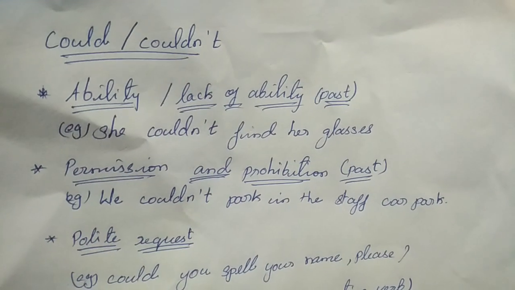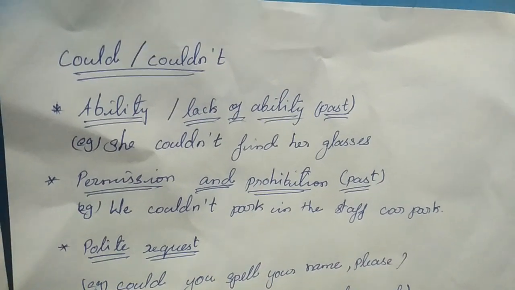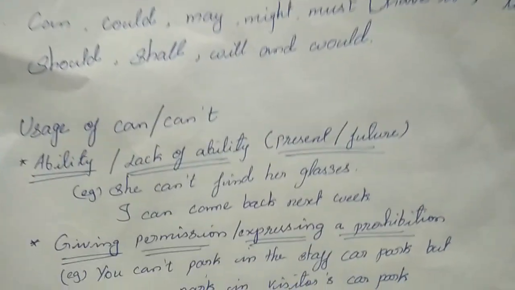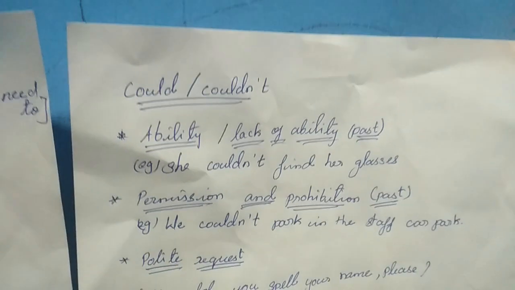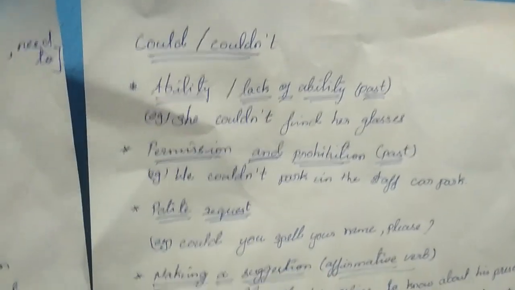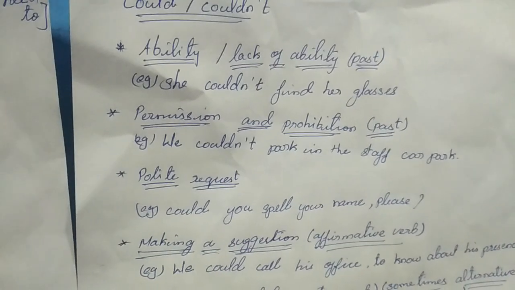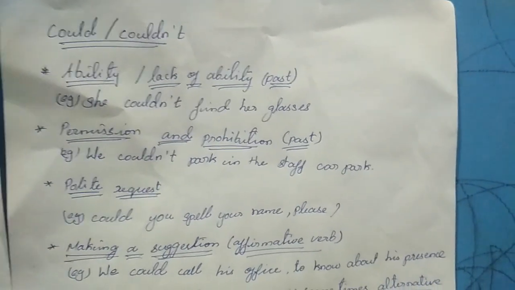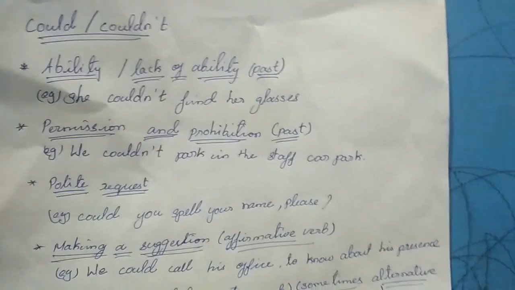First thing is ability or lack of ability, that is in the past. Can and can't are also ability and lack of ability, but in present and future tenses. Here it is only for past. So an example is, she couldn't find her glasses. Permission and prohibition, the same thing, giving permission and prohibition, but that is in past tense. We couldn't park in the staff car parking.